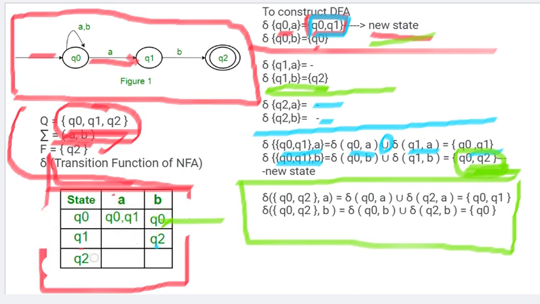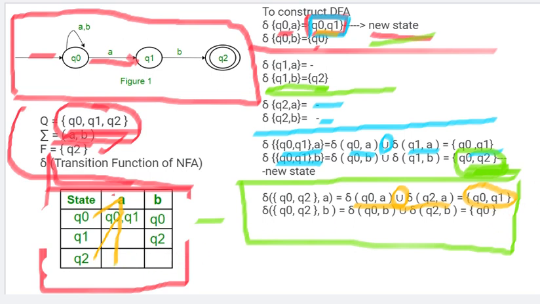Q0 Q2 means Q0 with respect to A and Q2 with respect to A, that is transition of Q0 on A union transition of Q2 on A. Q0 with respect to A is Q0 Q1 and Q2 with respect to A, nothing. So Q0 Q1 we have recorded already as a new state, so this is not a new state for us.